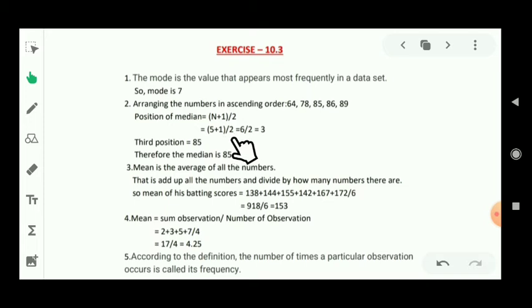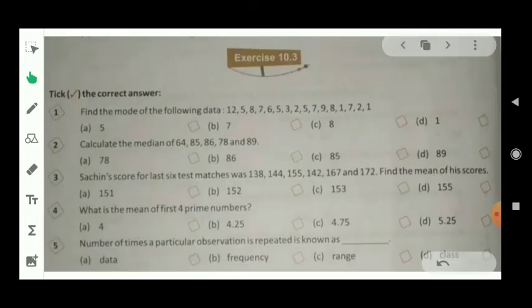5 plus 1 upon 2, its value will be 3. That means we have to take the third position. The third position is 85, you can see, students. So the median will be 85. That means which option will be right? Option number C. Question number 3 is: Sachin's score for the last 6 test matches was 138, 144, 155, 142,